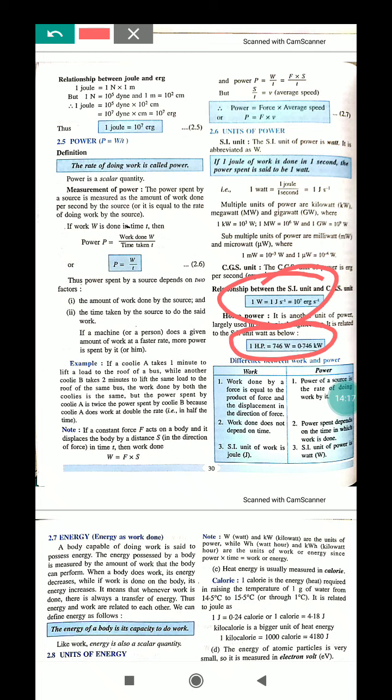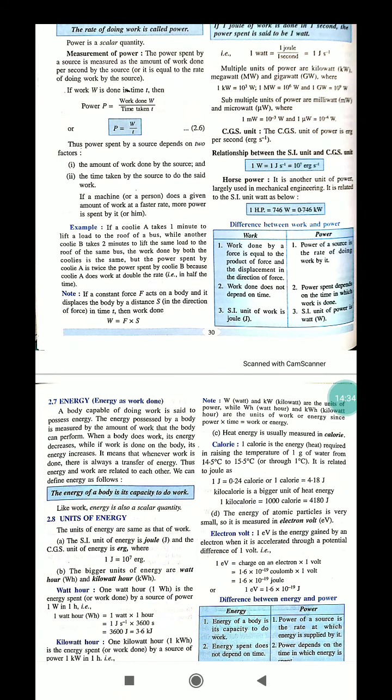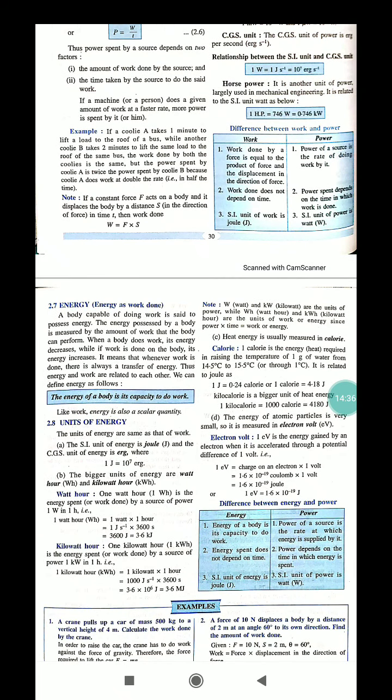So 1 HP means 746 watt. So 5 HP means 746 into 5, whatever the result, you will get that much power in watt. Now, the difference between work and power you have to read. Now we will read about energy.